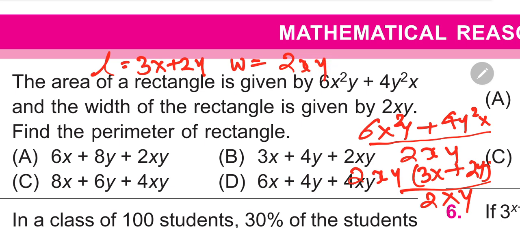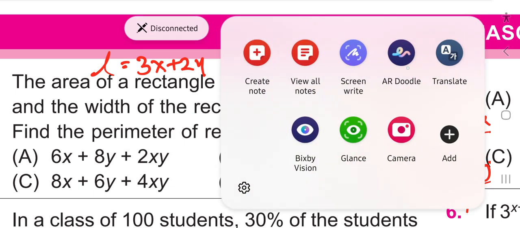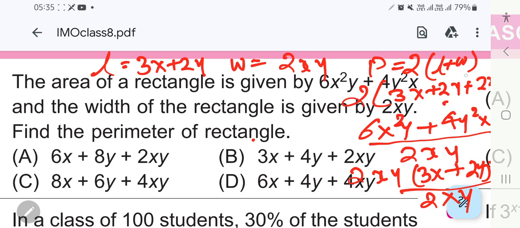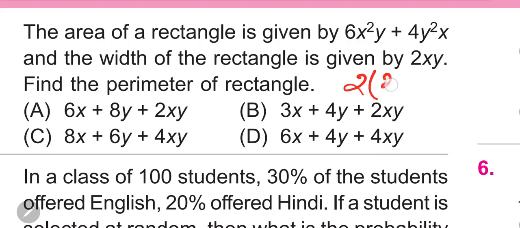2xy. Okay, dear. Now to find the perimeter of any rectangle, P is equal to 2 times L plus W. Okay, now when you add these terms, you get 3x plus 2y plus 2xy. 3x plus 2y plus 2xy.